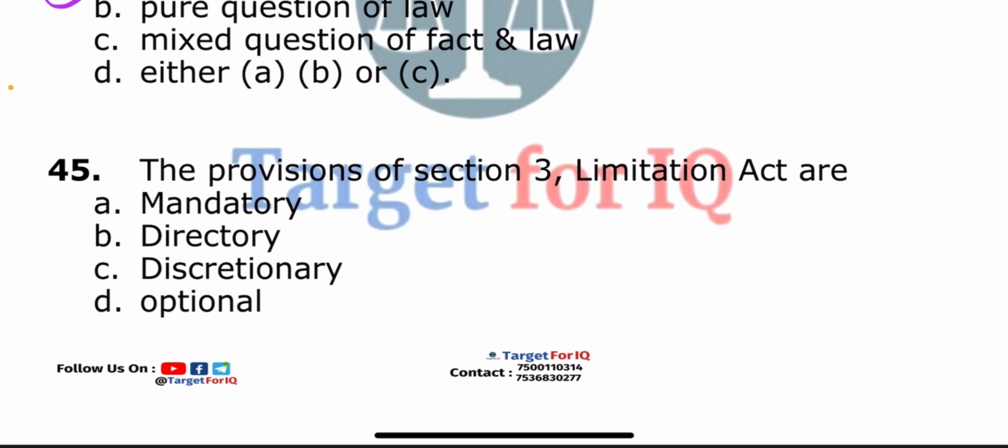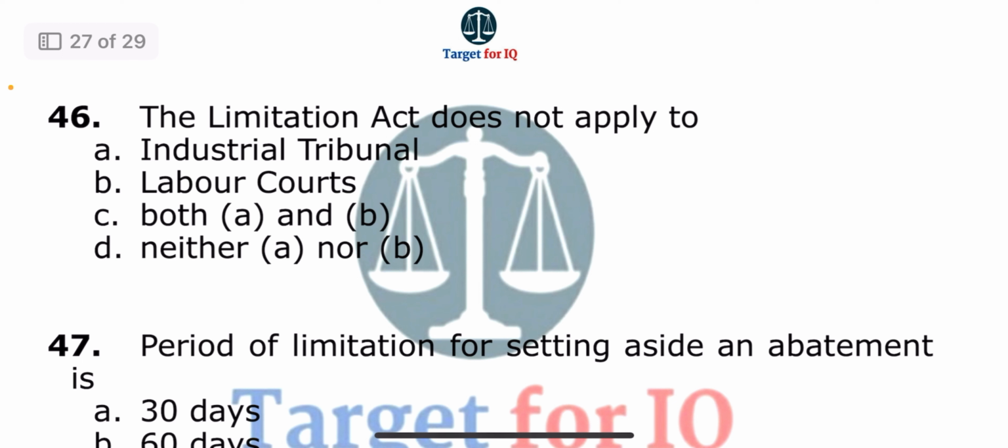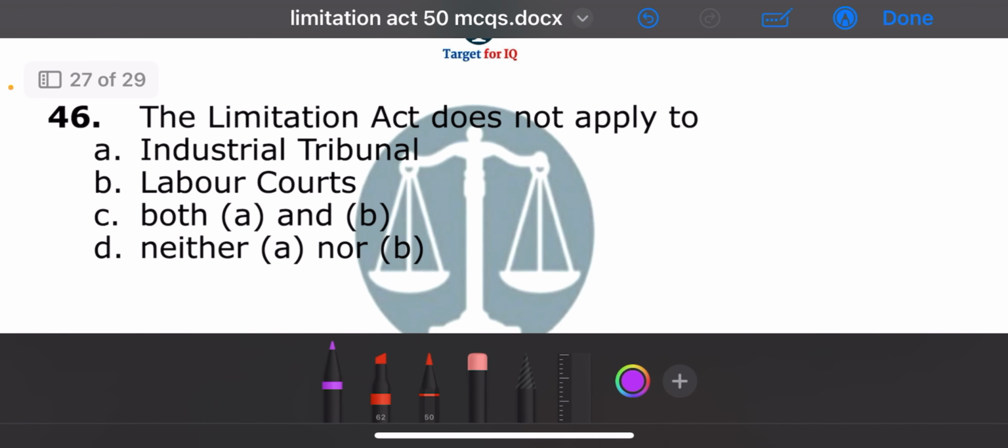Next question, the provisions of section 3 Limitation Act are. The options are A, mandatory, B, directory, C, discretionary, or D, optional. The correct answer is option A, mandatory. Next question, the Limitation Act does not apply to. The options are A, industrial tribunal, B, labor courts, C, both A and B, or D, neither A nor B. The correct answer is option C, both A and B.